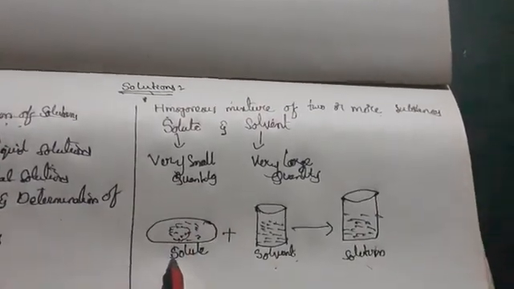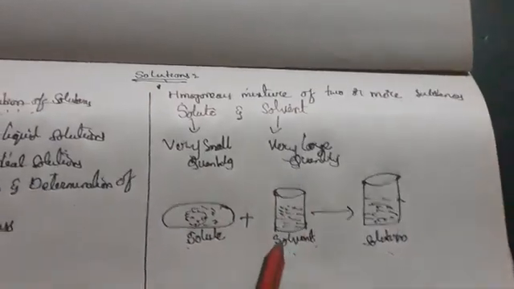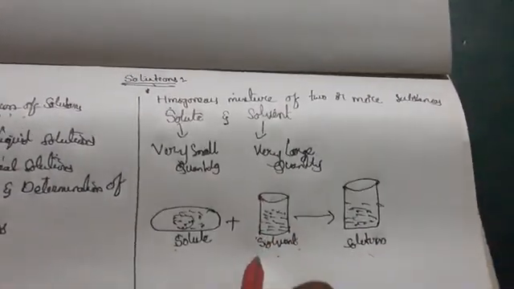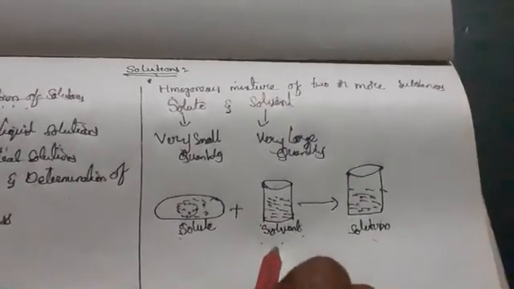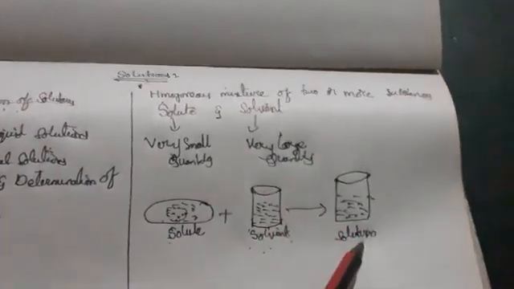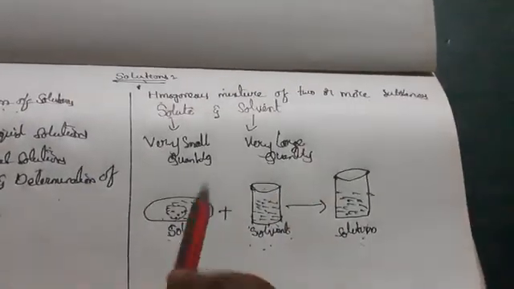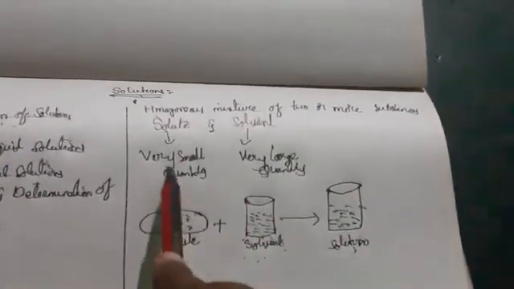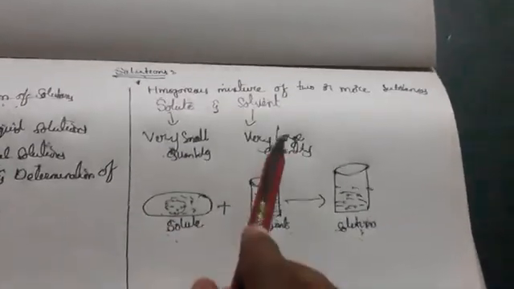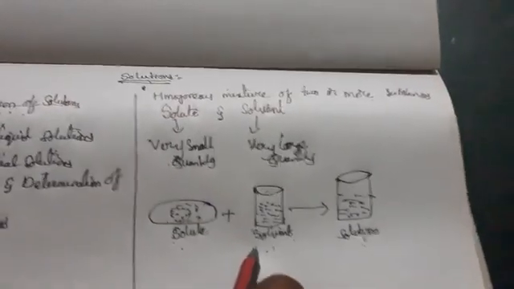Sugar is a very small quantity, and coming to the solvent, the solvent is water. Whatever we are taking in more quantity, we call it solvent. When we mix both of these, it gives a solution. So this is solution, solute and solvent. Very small quantity we call solute, and very large quantity we call solvent.